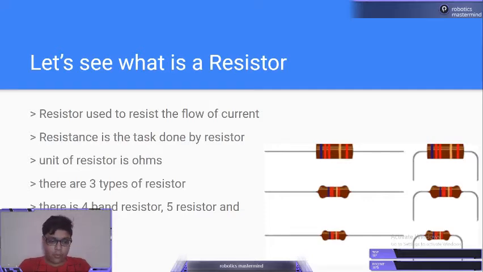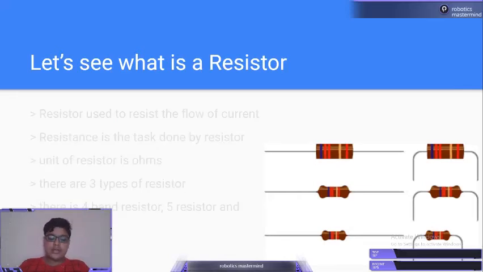And you will see further how we are going to write the ohms sign. And there are three types of resistor. The first one is the 4 band resistor. Another is the 5 band resistor, and as we go further there is the 6 band resistor. So it starts from 4, 5, 6. These are the three types of resistor.